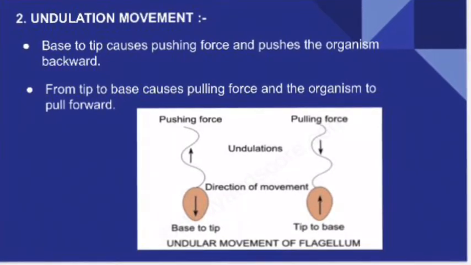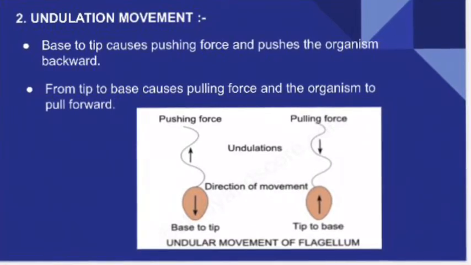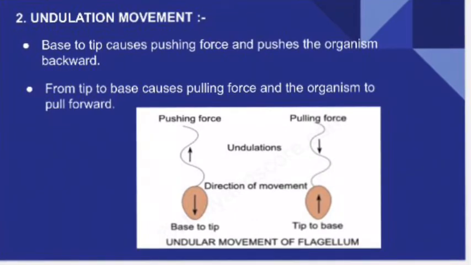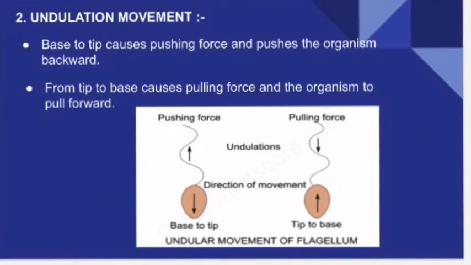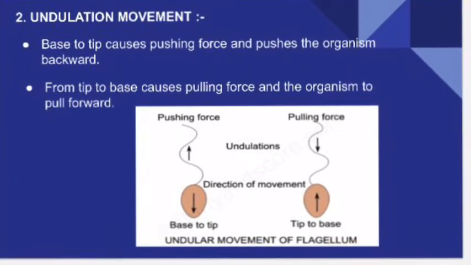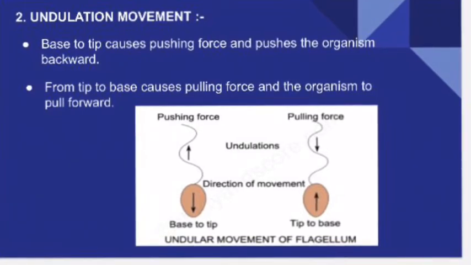So these are all called undulation movement. Number 1, undulation movement from base to tip. Number 2, undulation from tip to base. Number 3, undulation on the lateral sides. And number 4, undulations are spiral. So in that way we can see that flagellar movement causes the swimming movement.